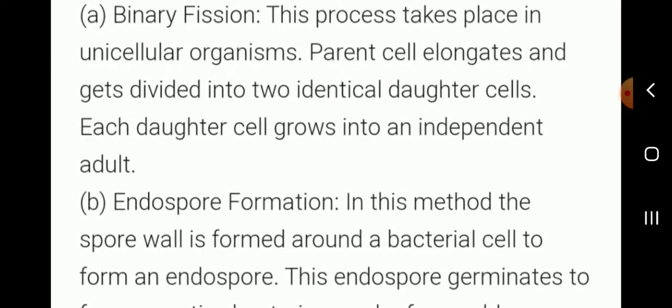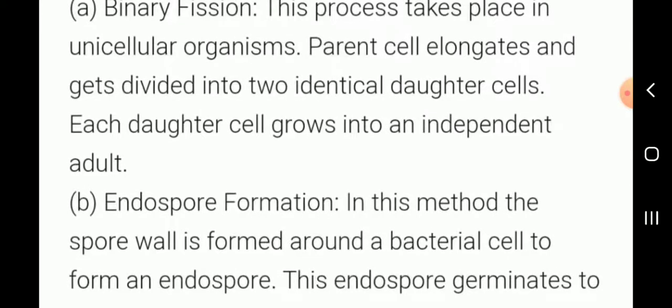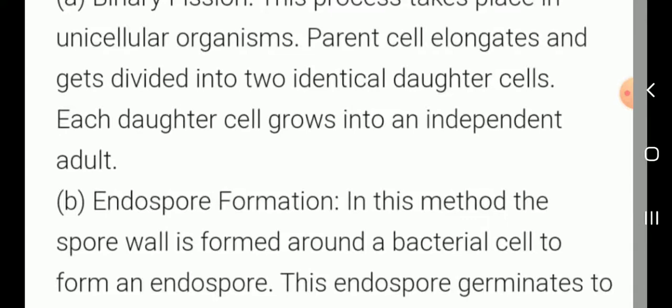What are unicellular organisms? Unicellular organisms are those present in only one cell, a single cell. Next, the parent cell elongates and gets divided into two identical daughter cells. What is an example of a unicellular organism? Amoeba. Each daughter cell grows into an independent adult.